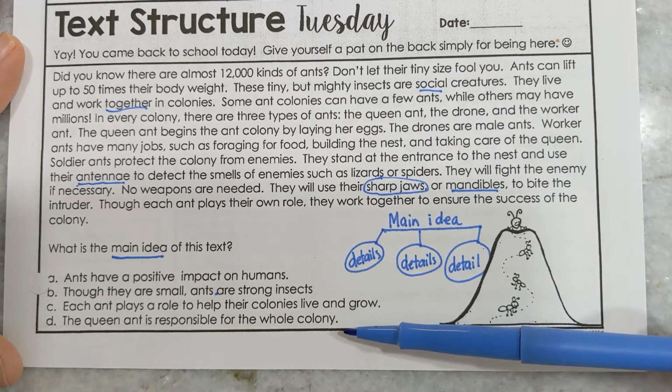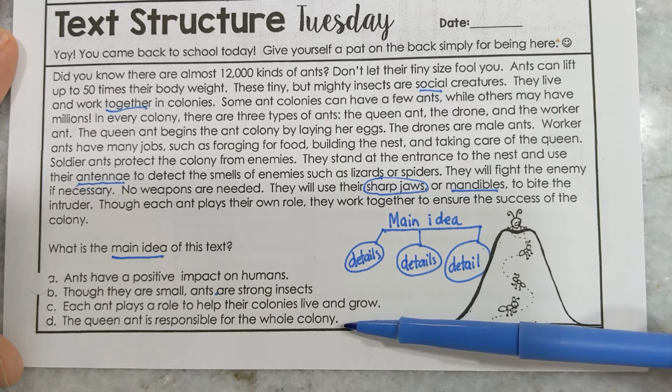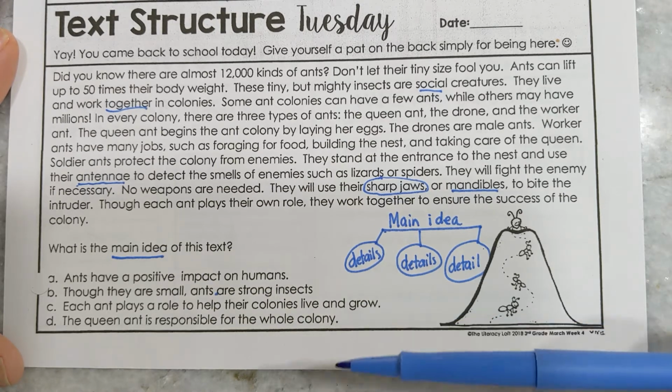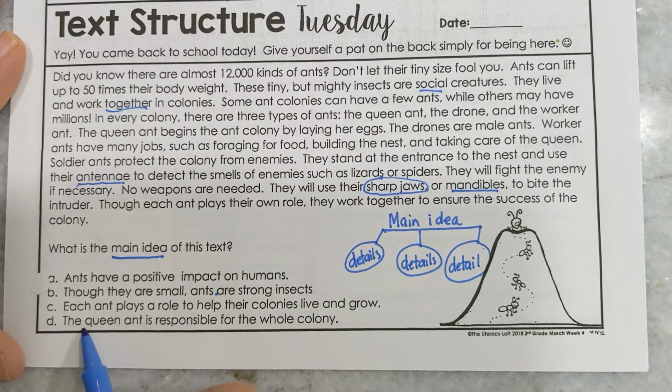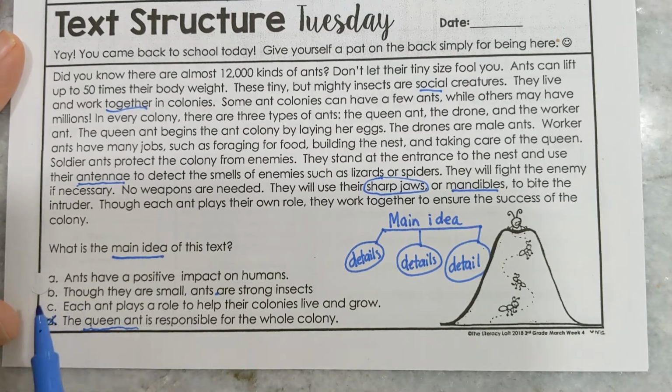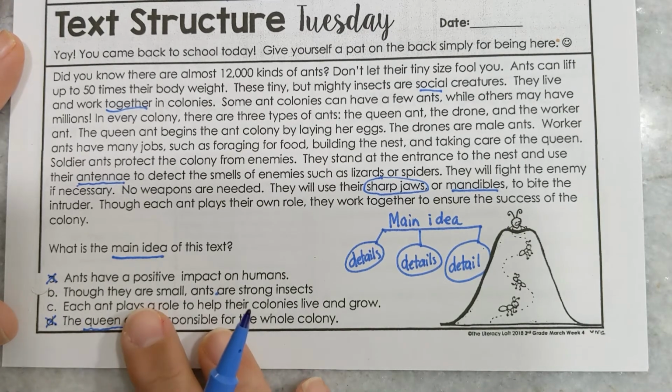The queen ant is responsible for the whole colony. This seems to me more like a detail. The queen ant is just one piece of the puzzle. So to me, this seems more like a detail. So you know what I'm going to do? I'm going to mark that one out. I'm also going to mark out A because we know that's not the correct answer. So I'm left with 2 here.